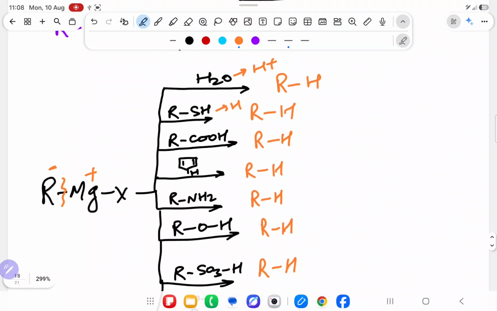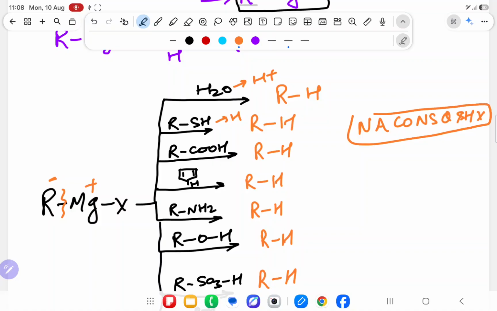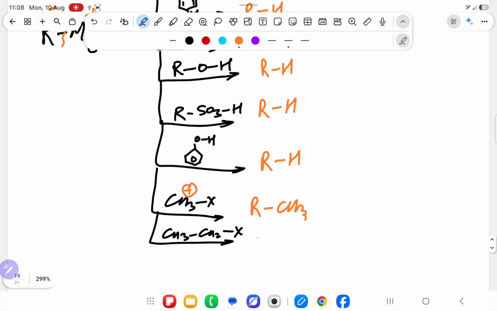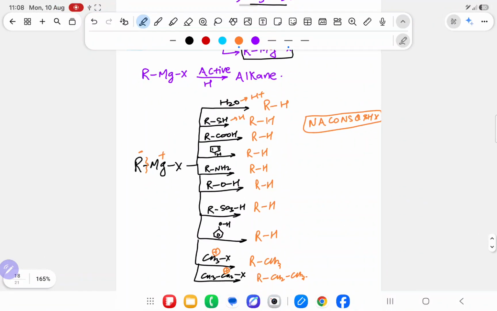All the time, if the alkane is not there, I have dictated the trick in the case of Grignard reagent. Please see it. Everyone should see the Grignard reagent video because every chapter has Grignard reagent and I don't want to dictate it every time. And over here, this will become plus and it will become R, CH2, CH3. So this is all about Grignard reagent. A question I have written: how you will judge which one gives H or not. For that I have given the trick.